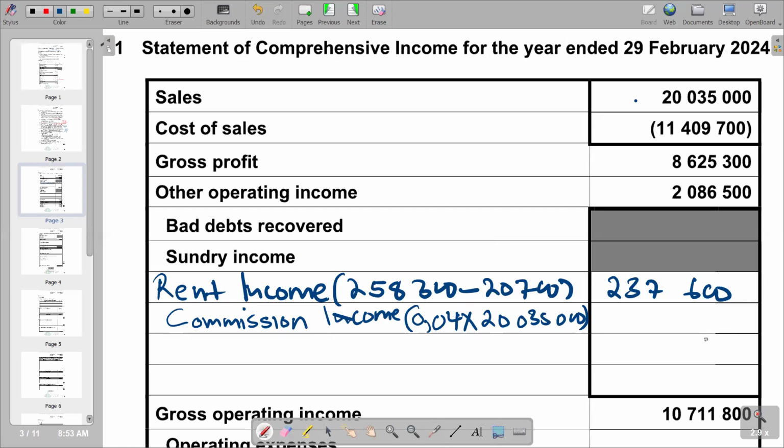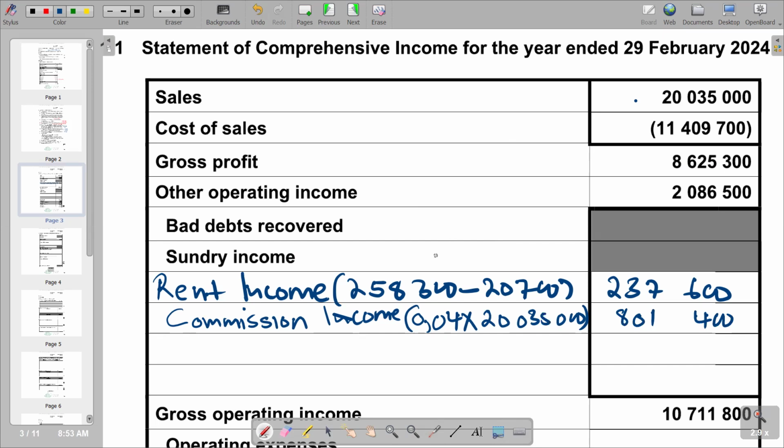If you multiply there, you'll see that the answer that you're supposed to get is 801,400. So that it becomes your commission income. If you calculate it correctly, it is 801,400. So this is what we have on this point.